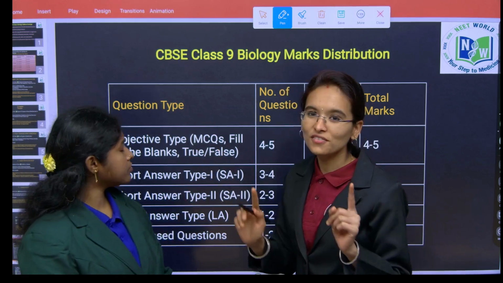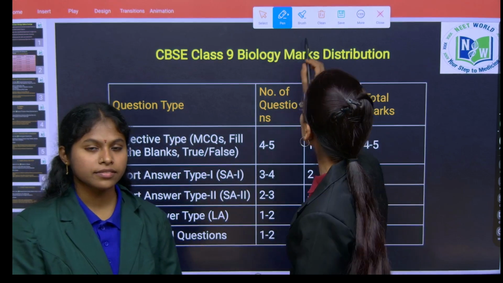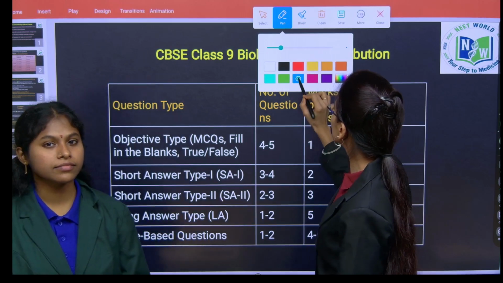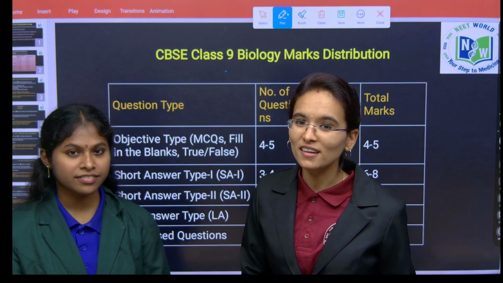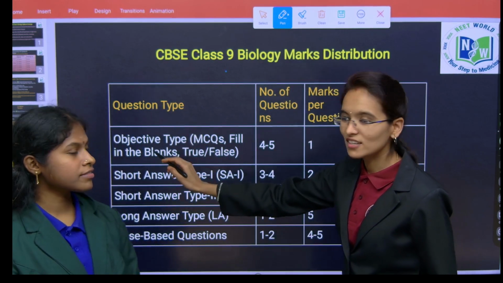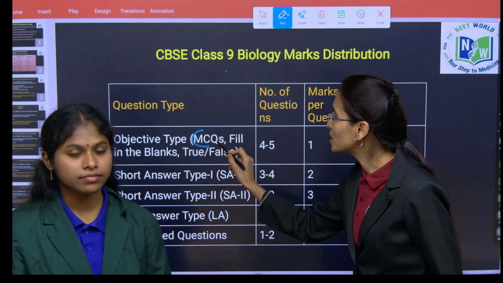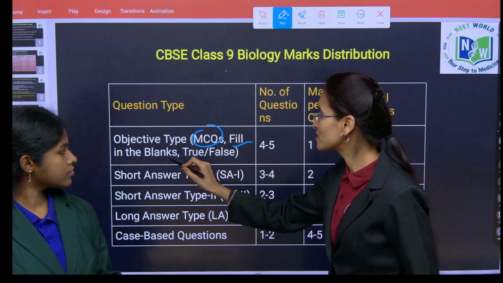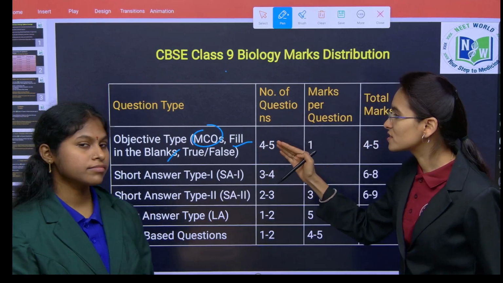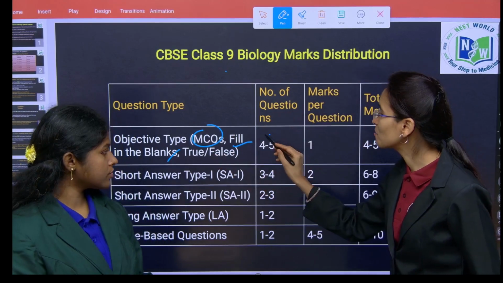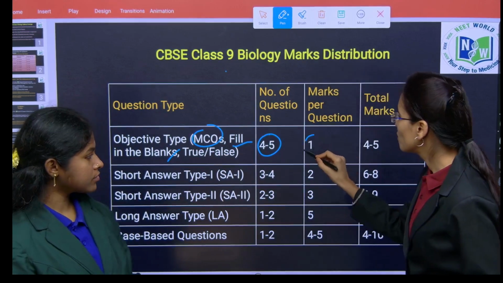If we look into the first section, it is going to have objective type of questions, children. So focus here, and please get ready with your books and pen as well. Section A includes objective type of questions that may be either multiple choice questions, fill in the blanks, or true or false. The maximum number of questions we are going to get here is either 4 to 5 questions, and each question is going to carry 1 mark.